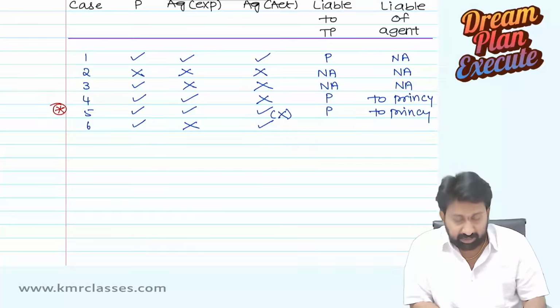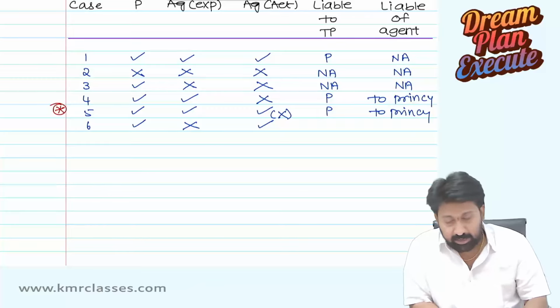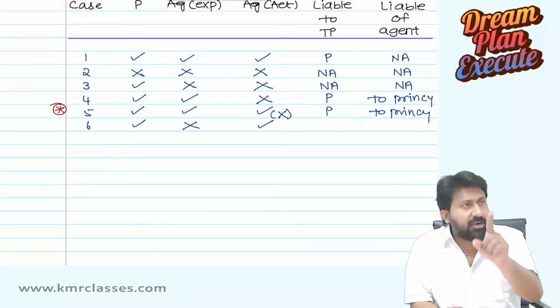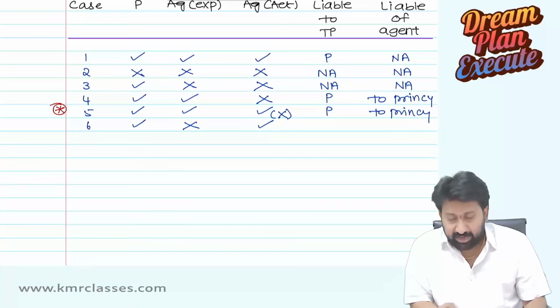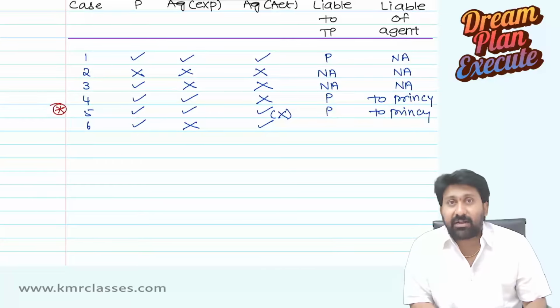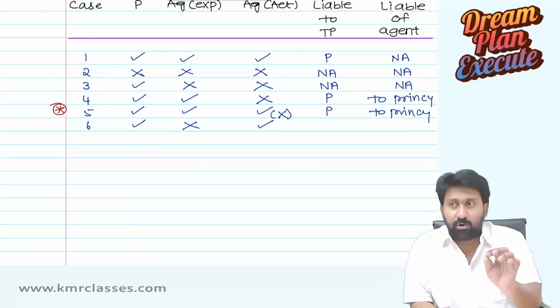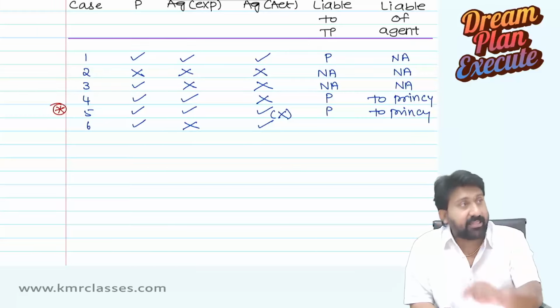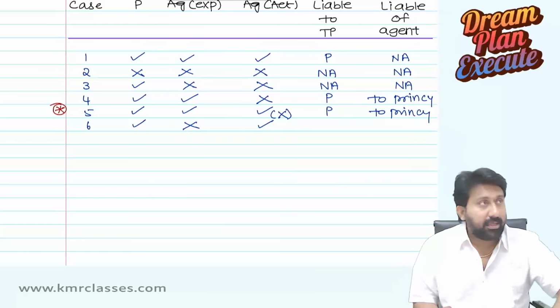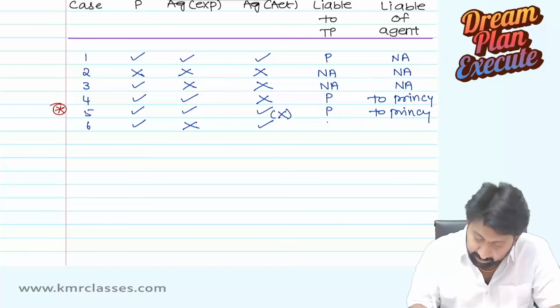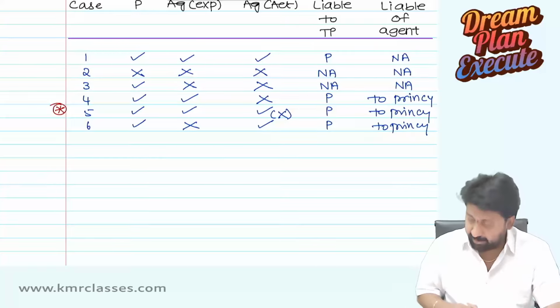Principal can do something, but principal said to him very clearly, you don't do that. Agent acted on that. Means what? Principal can do, agent cannot do, but the agent has actually done that, even though principal said don't do. In this case, who is liable to third party? Principal is liable. Agent is liable to the principal.